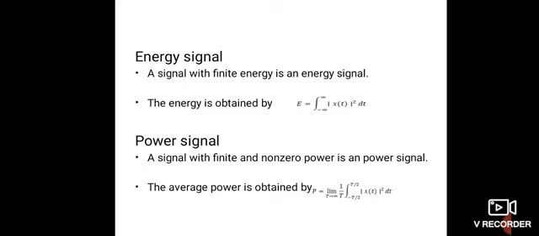We define average power as the time average of the signal, which is why I am using 1 by T and taking only one time period. So this is the expression for a power signal. Thank you.